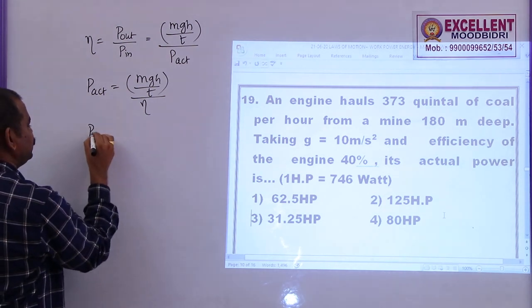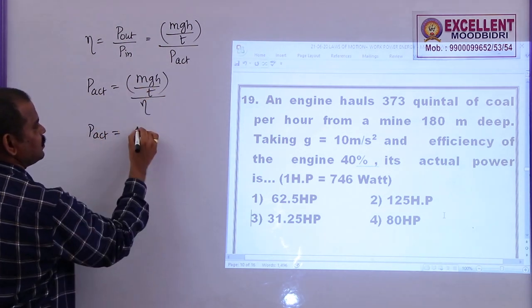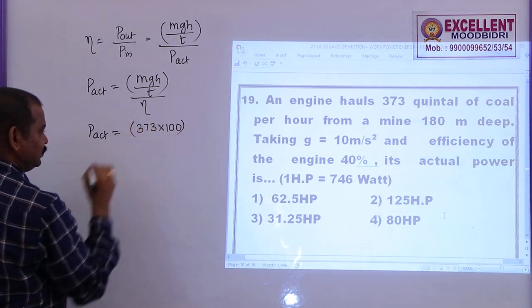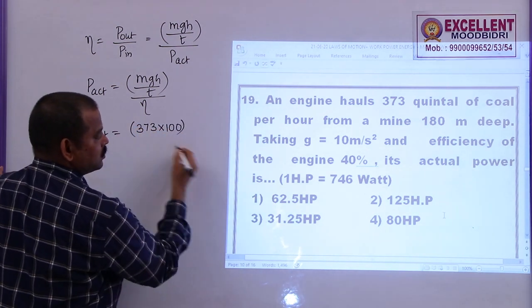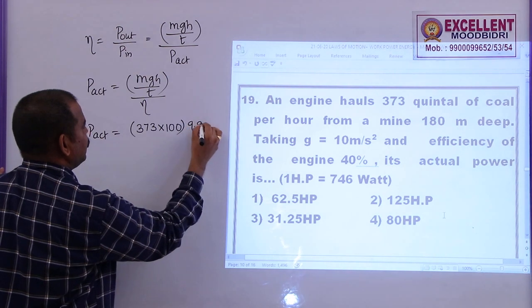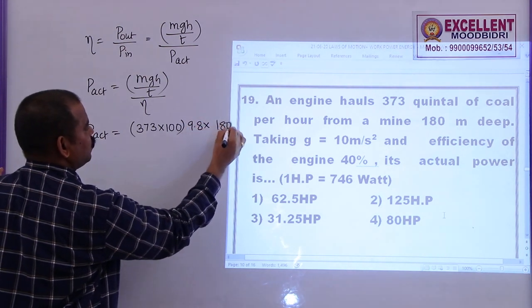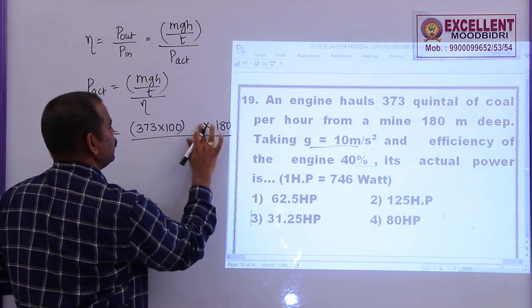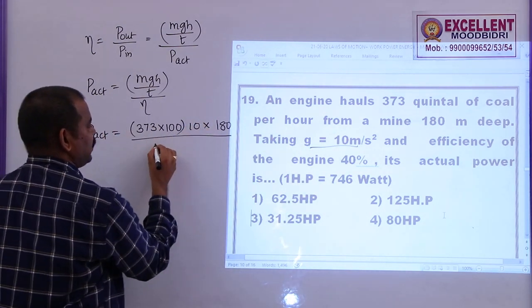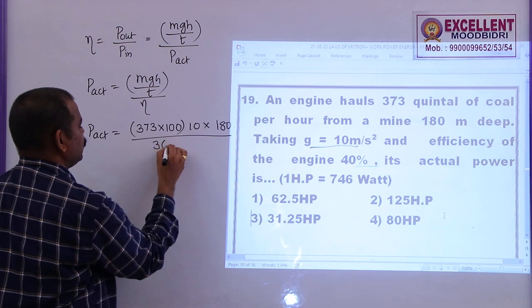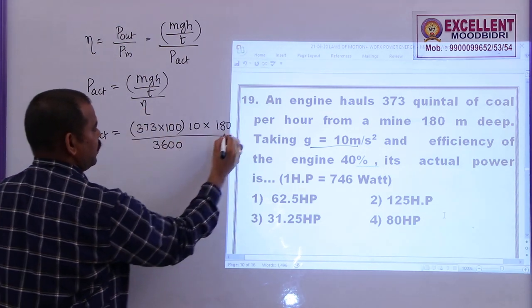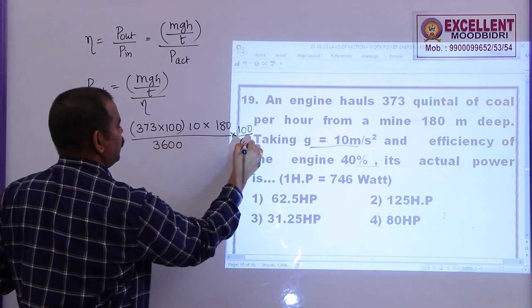So the actual power is given by mgh by T by efficiency. What is the mass? 373 quintals, and g is not given, let me take it as 9.8, height is equal to 180, by time, now they ask to take g as 10, so let me take g as 10 only, by time is equal to 1 hour, that is 3600, by efficiency 40%, that is 40 by 100, here I can get 100 by 40.